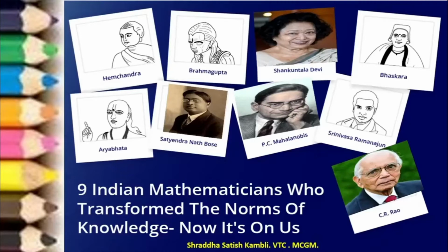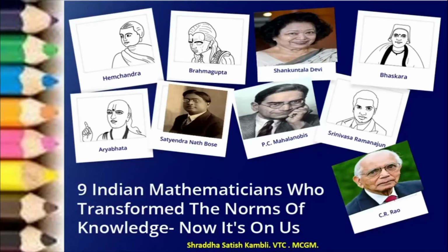Alright, then we have Satyendranath Bose. Then we have P.C. Mahalanobis. And finally, we will talk about Srinivasa Ramanujan also, who is the main hero of our lesson for today, and C.R. Rao. So all these people have transformed the way we know mathematics.